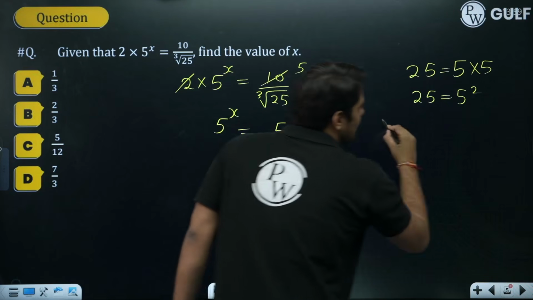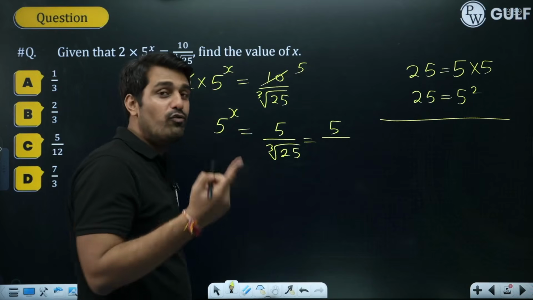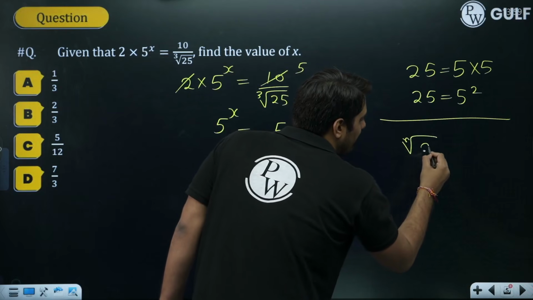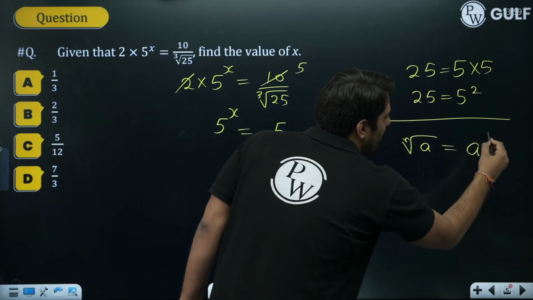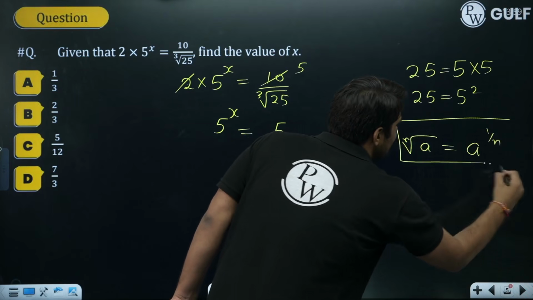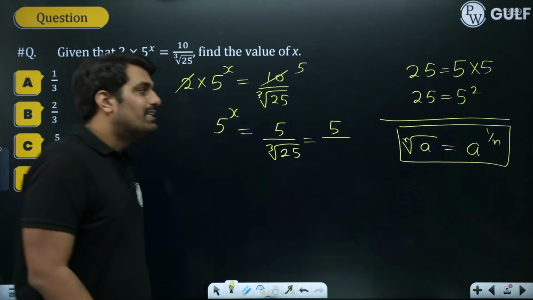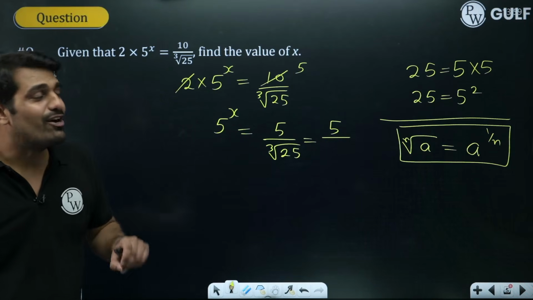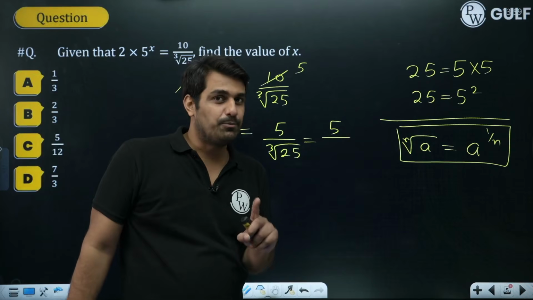Now another important concept I hope you would be knowing. If you are taking the nth root of a, what does that mean? A raised to the power 1 upon n. This is a concept which you should be knowing. If you don't know the concept, then you are in the wrong class. This is an important concept in exponents which we learn.